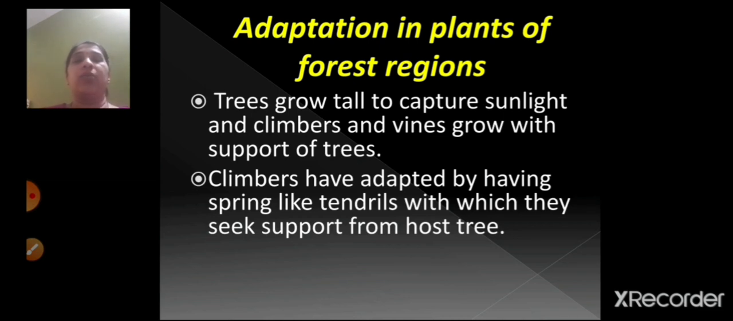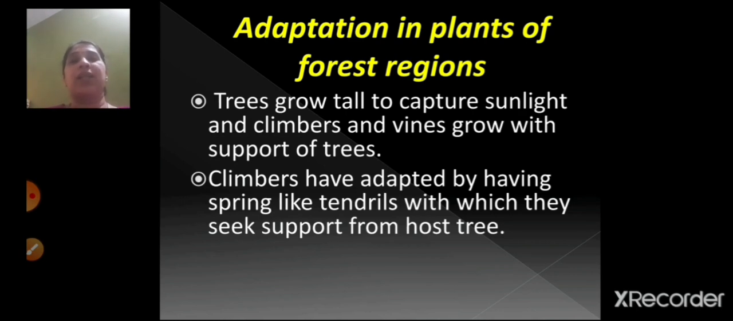So as I told you, these trees grow very tall so that they can utilize the sunlight, and the climbers and vines also grow along with these trees with the support of these trees. Now climbers have adapted by having spring-like tendrils with which they seek support from the host tree. Host tree means the plant on which they grow, that is called the host tree. So they have got spring-like tendrils.